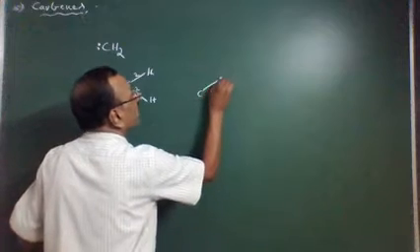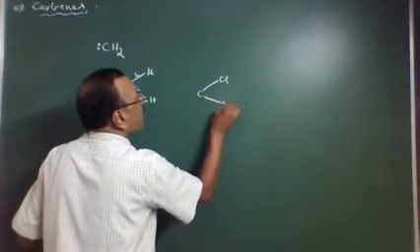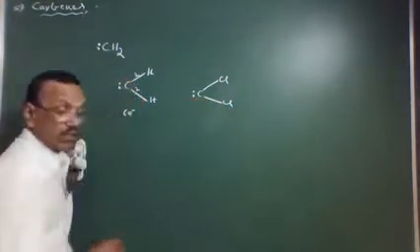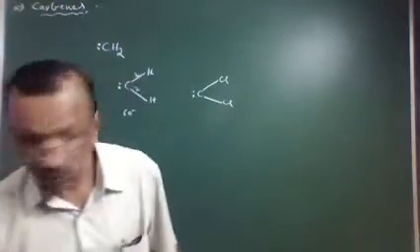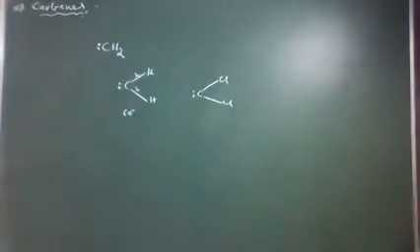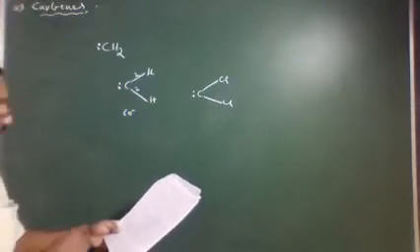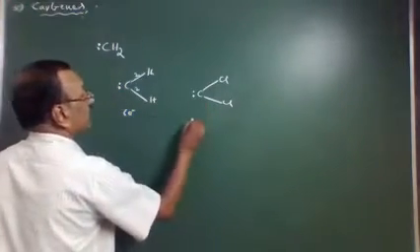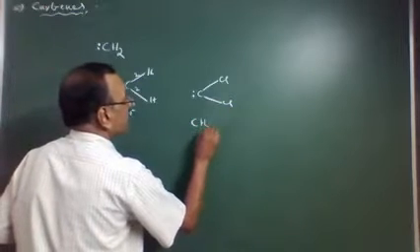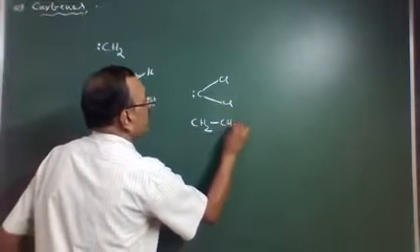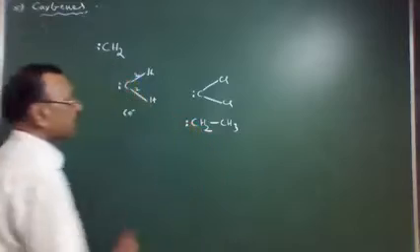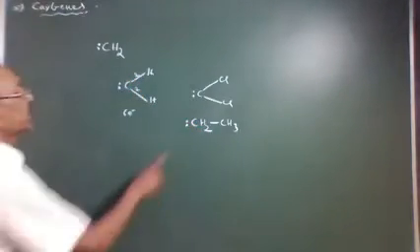Another one is dichlorocarbene. In addition to that, one more, that is CH3CH2, ethyl carbene.